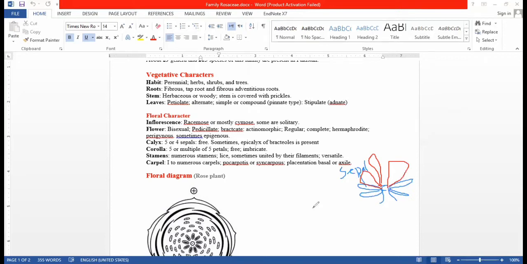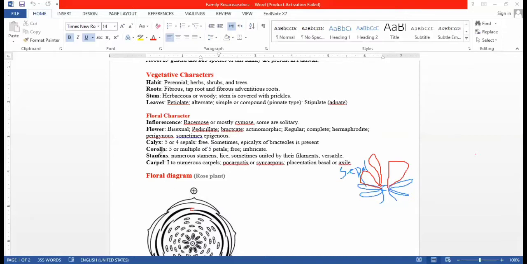Here you see the floral diagram. This is an imbricate pattern. These are the petals found in the Rosa indica plant. Imbricate means each petal overlaps with the others. This one is ending on this side and this one overlaps with it. This is called an imbricate petal.